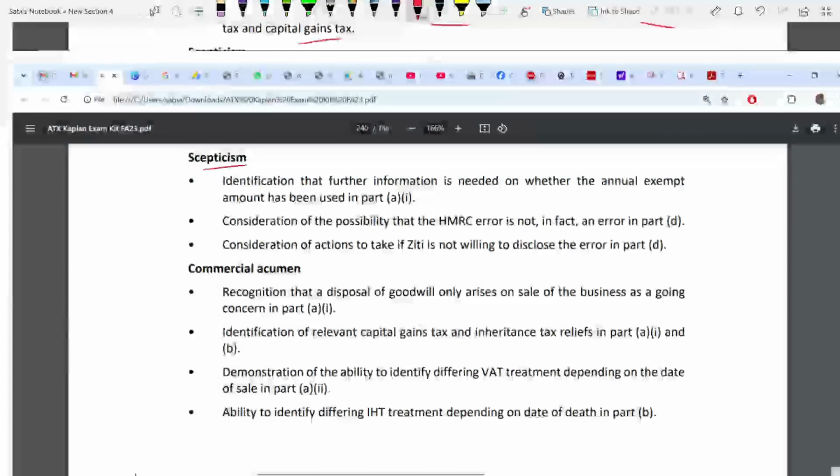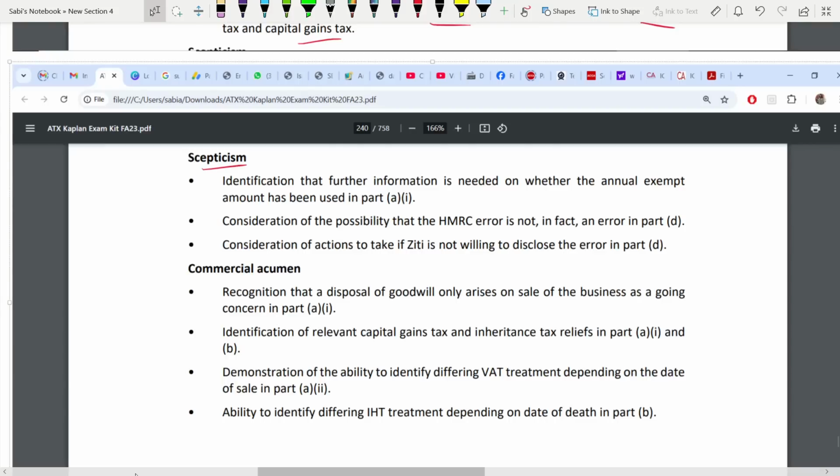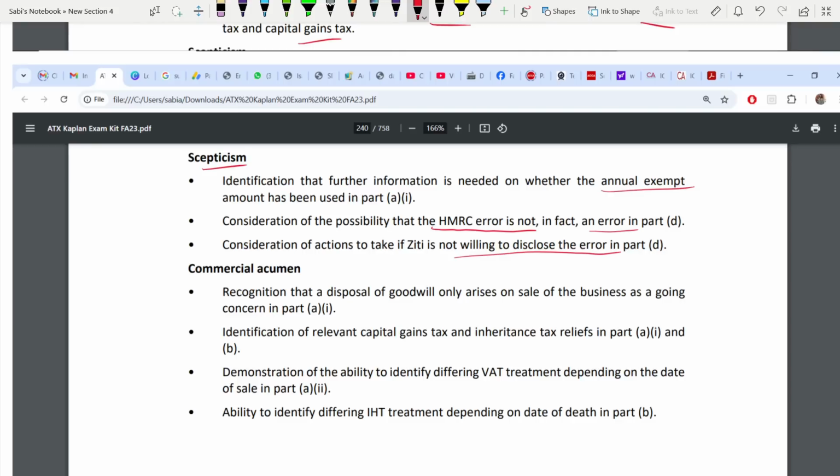Skepticism. Whether the annual exempt amount has been used or not. That is skepticism. Considering the possibility that the HMRC error is not an error. At least you are seeing the possibility: it could be an error, it could not be an error. That is, you are showing your skepticism skill. And taking actions if they are not willing to disclose the error. What is the action you would take if they are not disclosing the error?